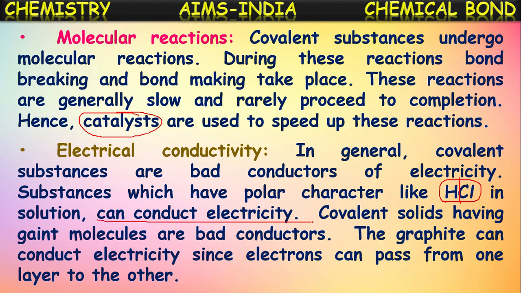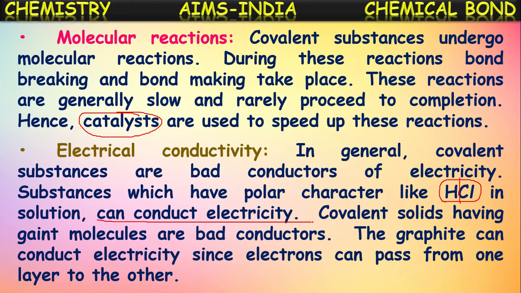But covalent solids having giant molecular structures are bad conductors. For example, diamond is a covalent giant structural molecule. Even if taken in solution form, it won't dissolve in water, and hence it conducts no current. That is why we call these giant structures bad conductors of electricity.